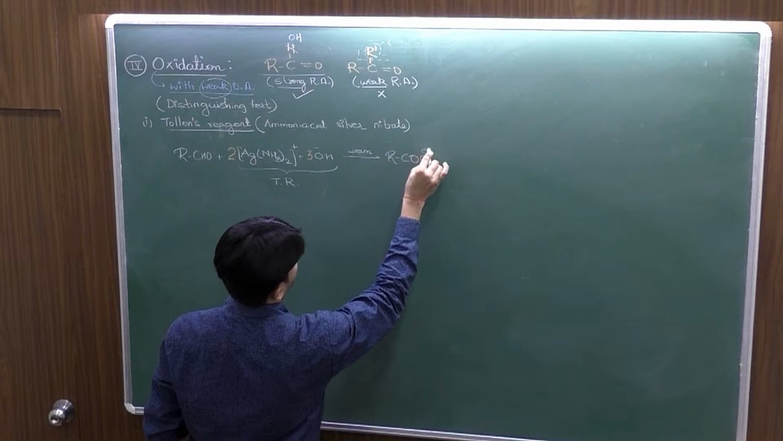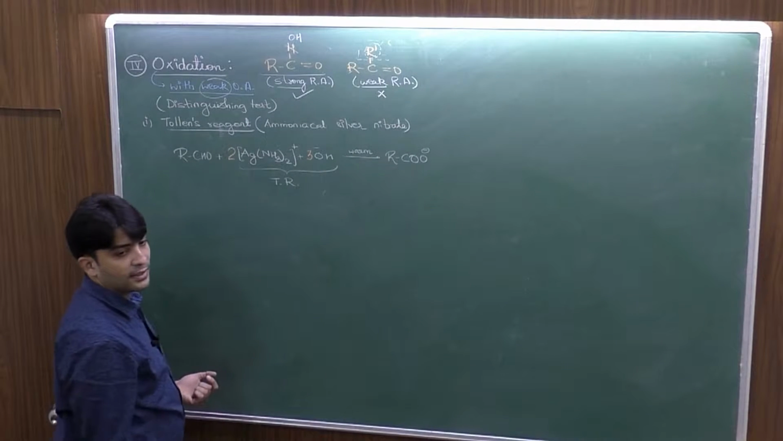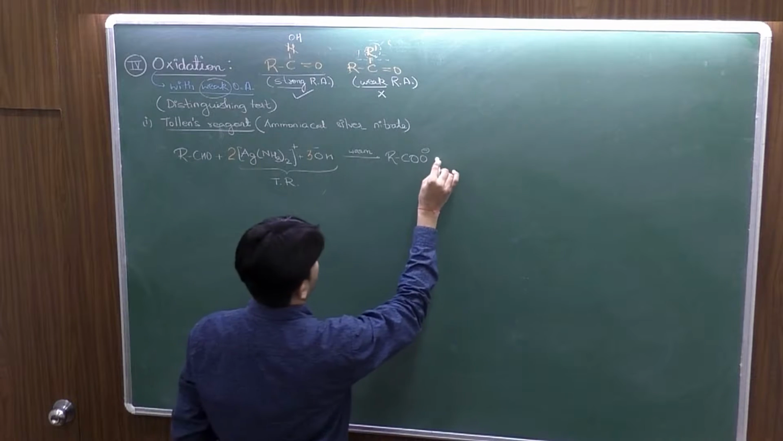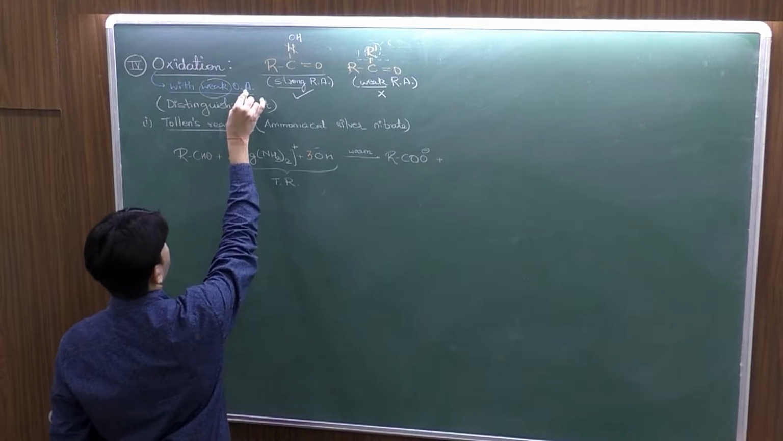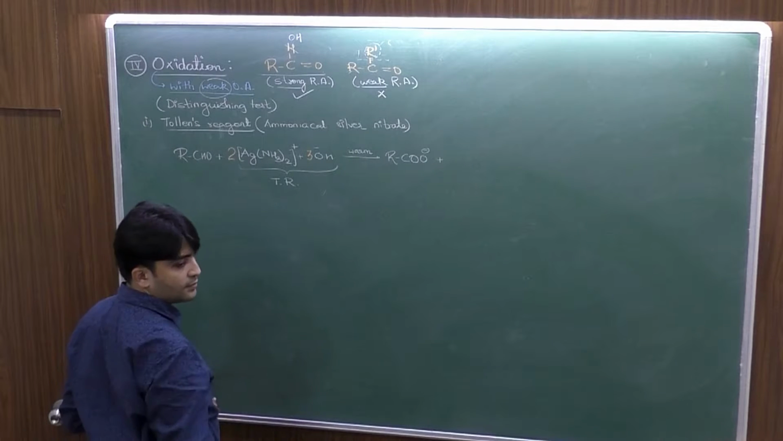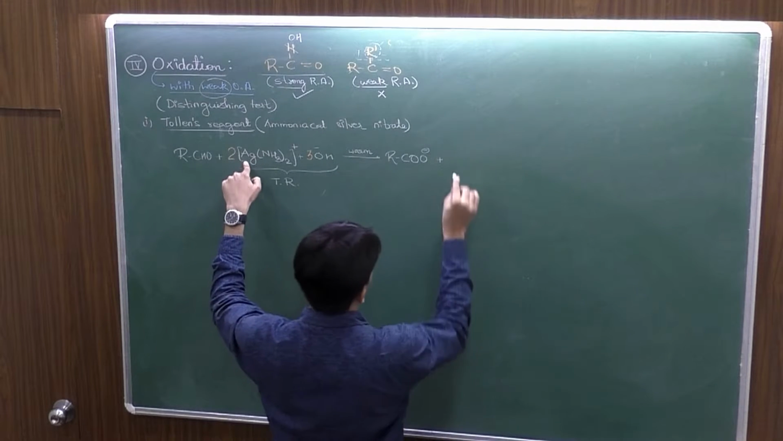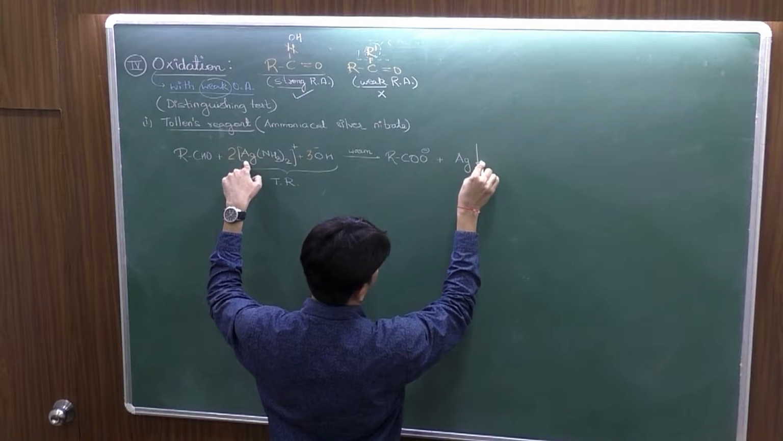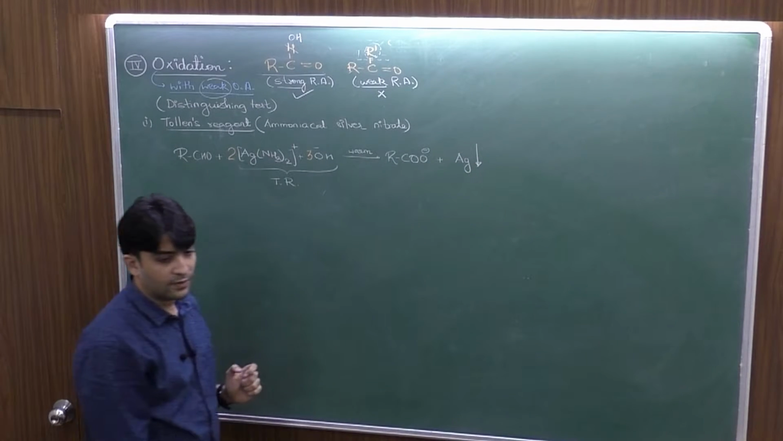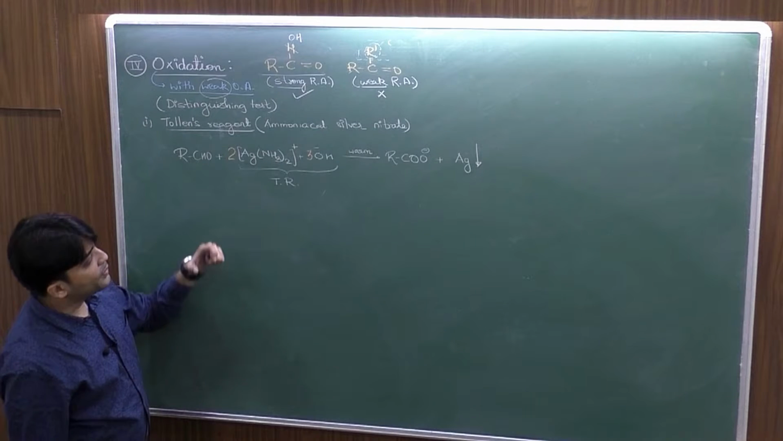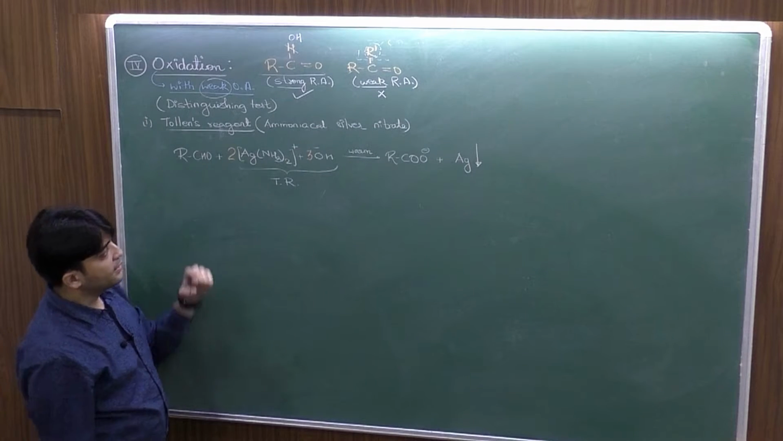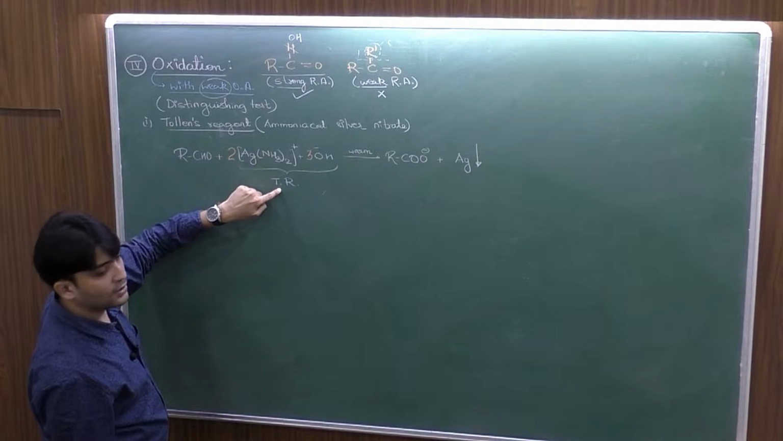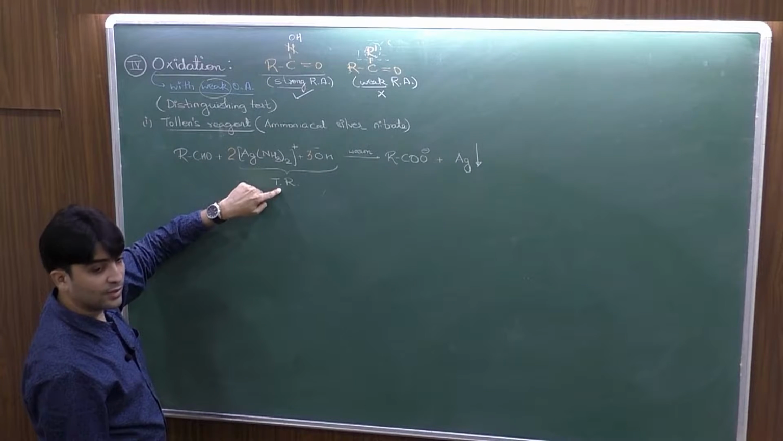So I am just writing the anion of the salt as RCOO-, the carboxylate ion. Plus, since this is a weak oxidizing agent, it will itself undergo reduction, and this Ag+ would reduce to Ag(0) and form a precipitate, a silver precipitate. So when you perform this reaction in the laboratory, in the test tube you have a solution of aldehyde, and drop by drop you add Tollens reagent on the sides of the test tube.